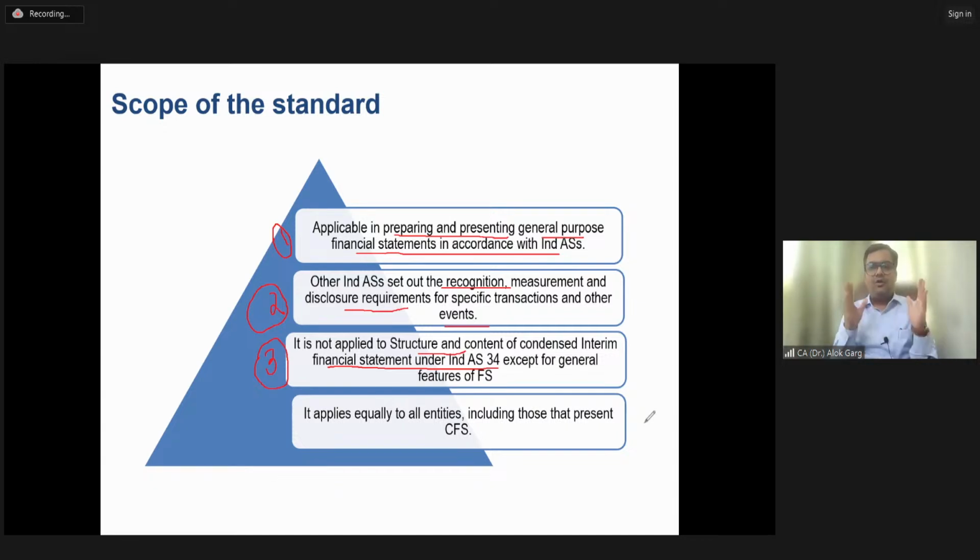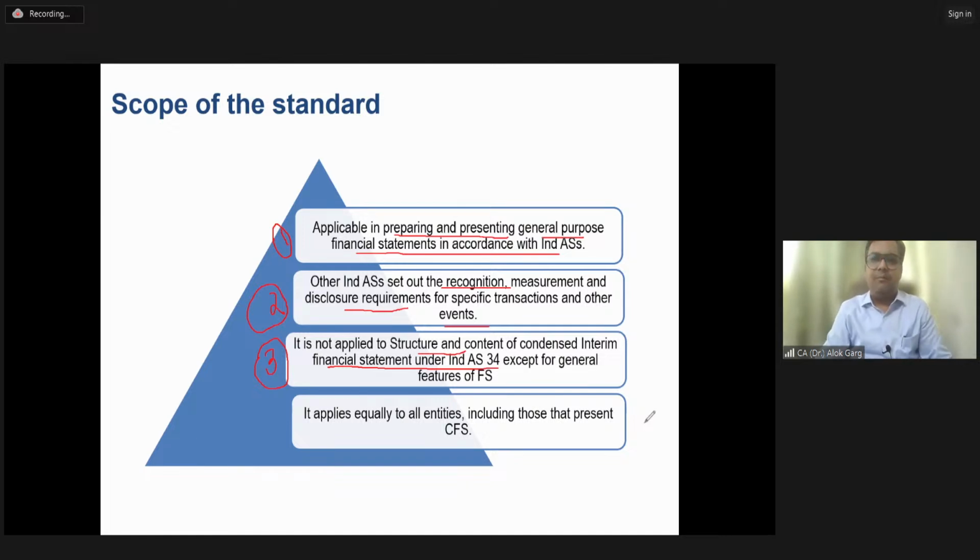So friends, there are two things in any financial statement. One, general features. Second, structure and content. So friends, in our old AS, AS 25 was there, and AS 25 was taking care of interim financial reporting, right?